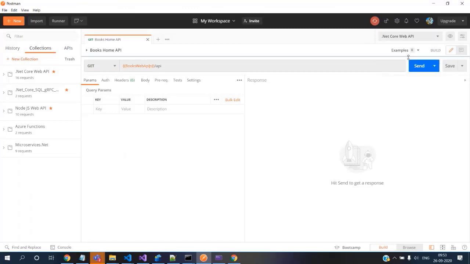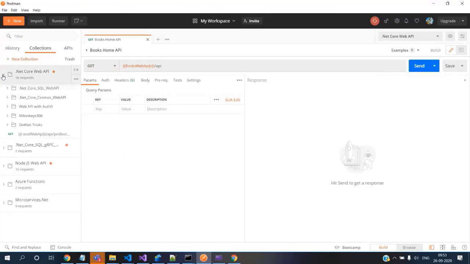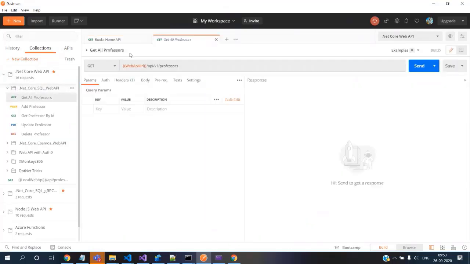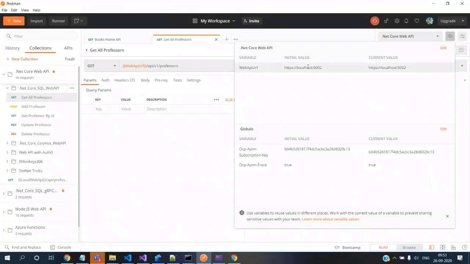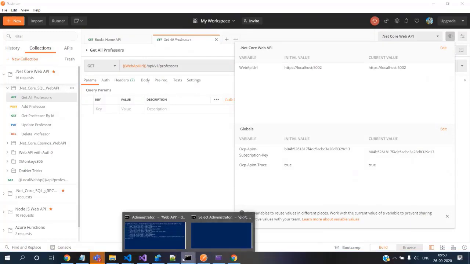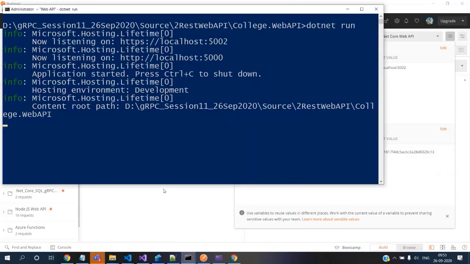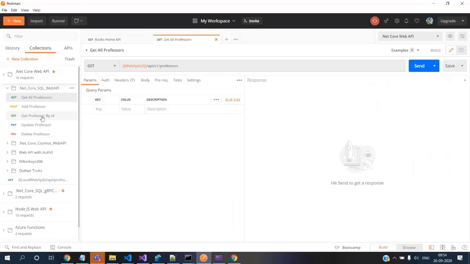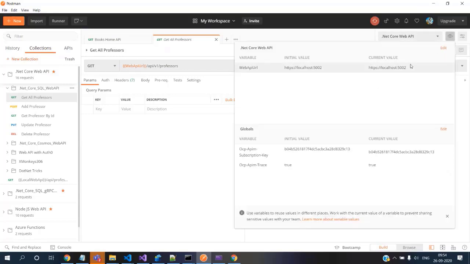That's the .NET Core, and I'm coming in here, .NET Core with SQL and get professors. If you see this, I'm using environment variables, which will be environment specific. The web API URL is pointing to localhost 5002. Just in case tomorrow I change it to 5003 or something, I don't need to go to every one of these calls and start modifying it. Instead, I need to come here and modify. So it's better to use this Postman collection.